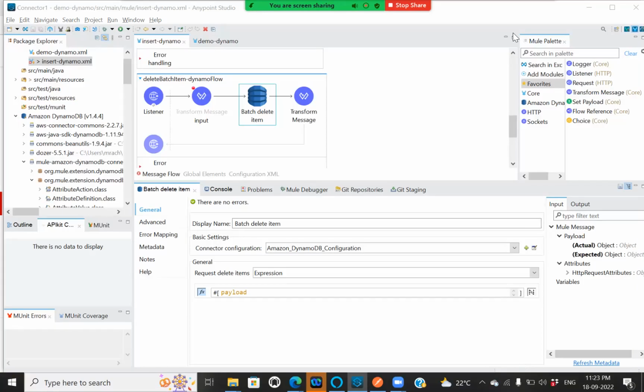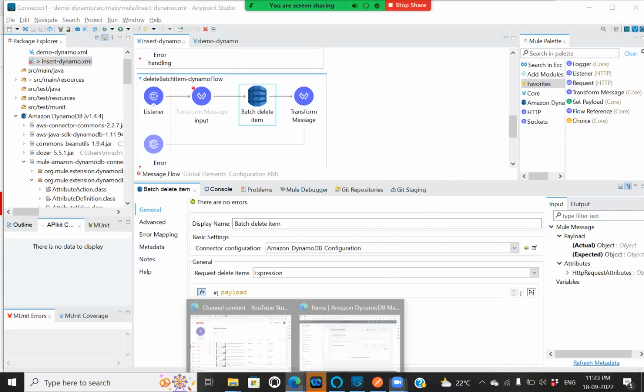Hi all, I'm Rachana. Today we are gonna look into the batch delete item operation of the Amazon DynamoDB connector in Mule. For example, if we want to delete multiple items in one or more tables, then we can go ahead with the batch delete item operation, which deletes multiple items in a single call. A single call can transmit up to 16 MB of data over a network with the help of the batch delete item operation.